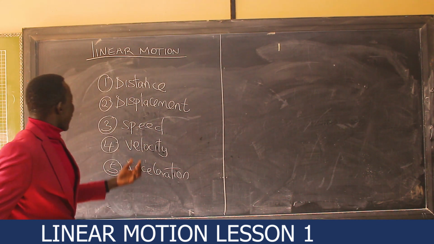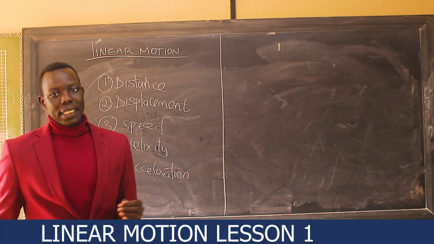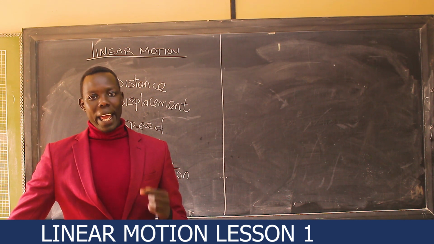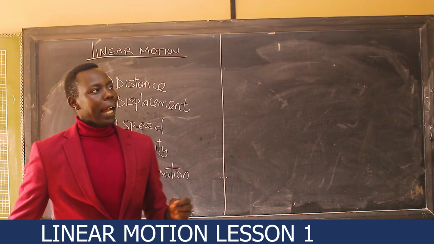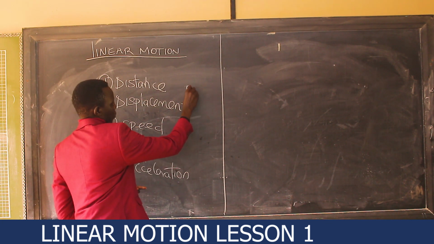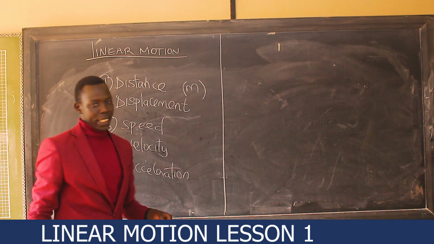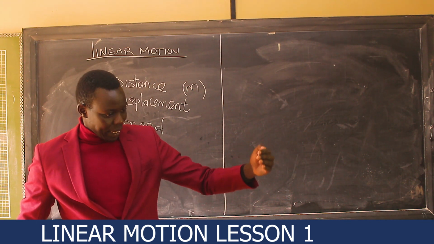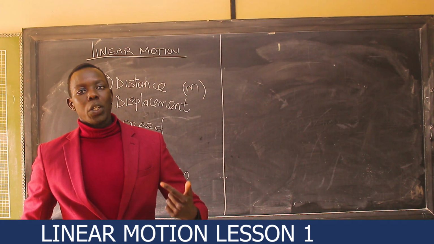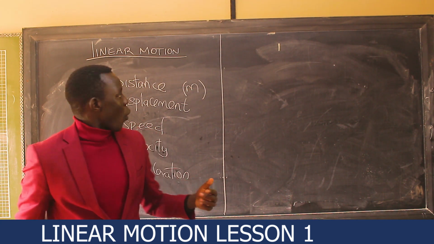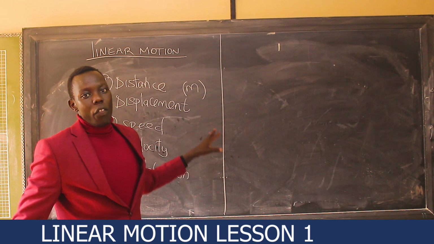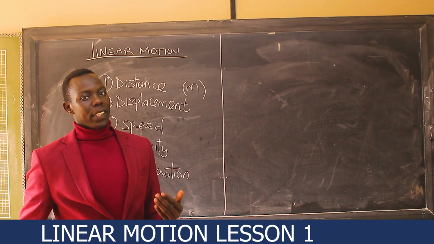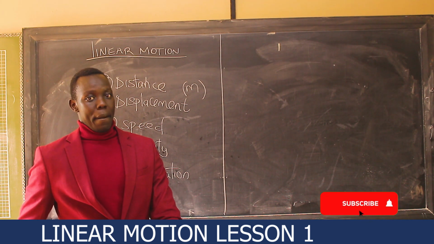So when we talk about distance, distance is the actual length moved by a body. And its SI unit is meters. When a body moves a given length, we talk about a given distance. Now, displacement, though they have the same SI unit, meters, means a different thing.